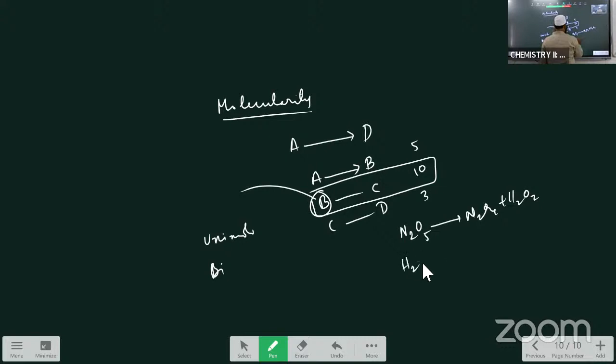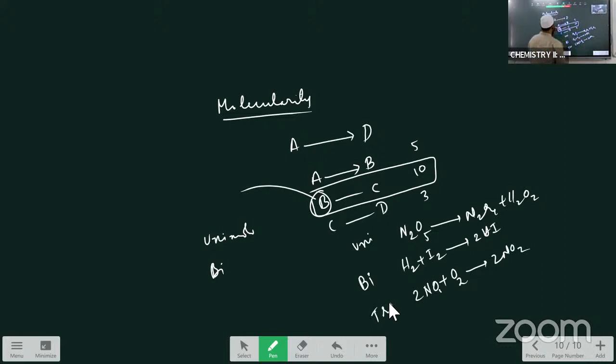The earlier one is the example for the unimolecular reaction. And this is the example for the trimolecular: 2NO plus O2 gives rise to 2NO2.